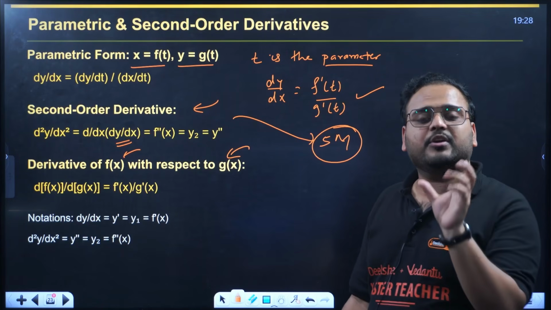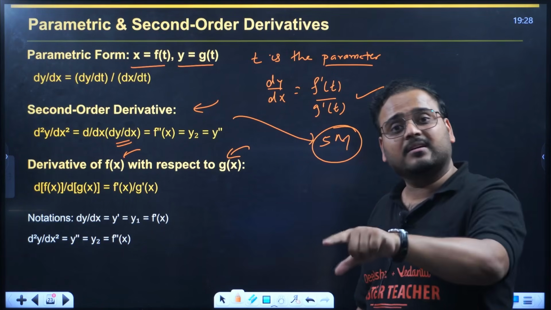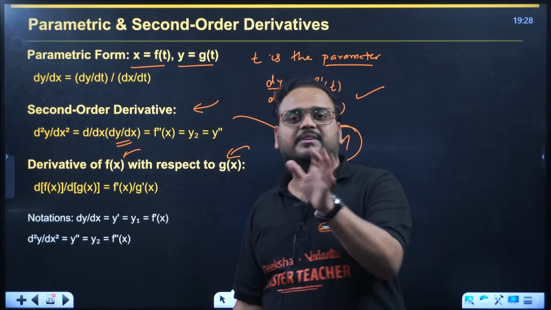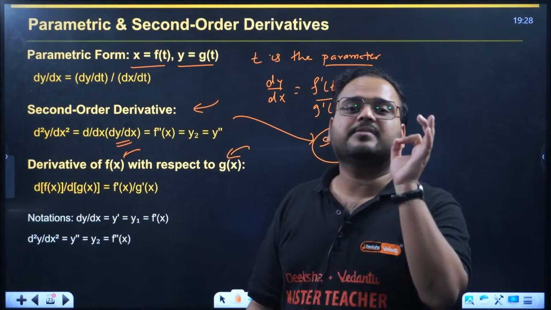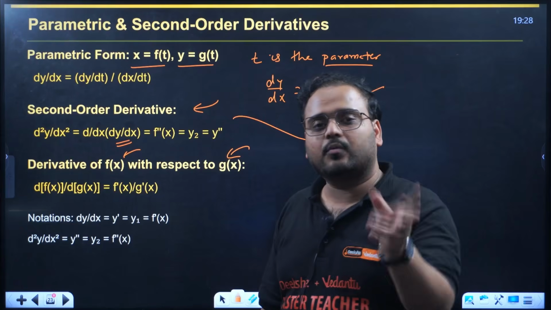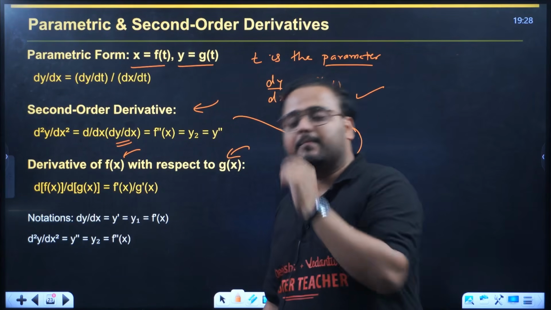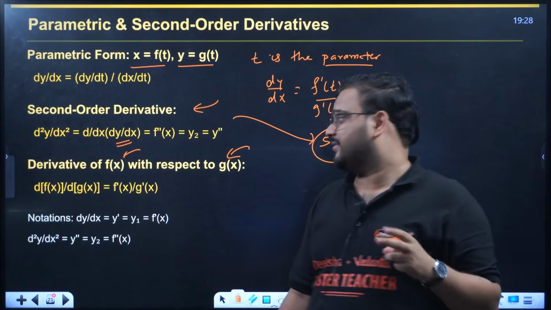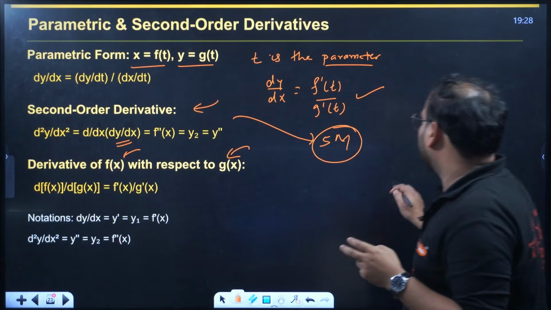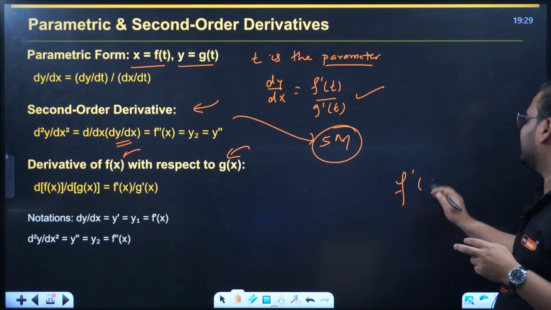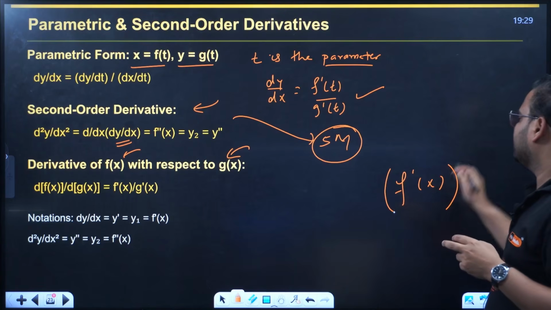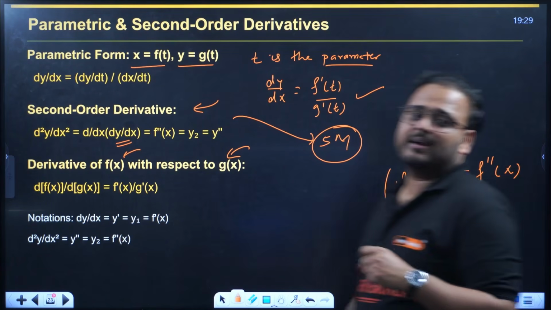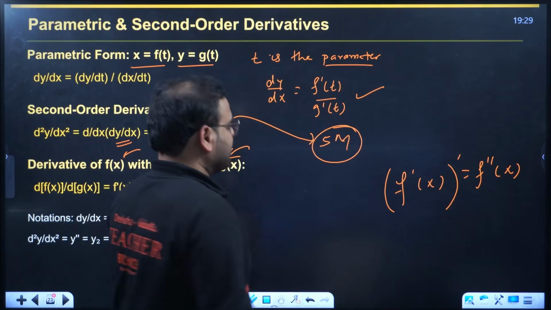What happens when you differentiate the second derivative? Again, the third derivative and so on. This concept is from where? Successive differentiation. You keep differentiating once, twice, thrice, like that. But in our syllabus, we have only till second derivative. So usually we get the first derivative, like this, f dash of x. We differentiate again, that will be your f double dash of x.